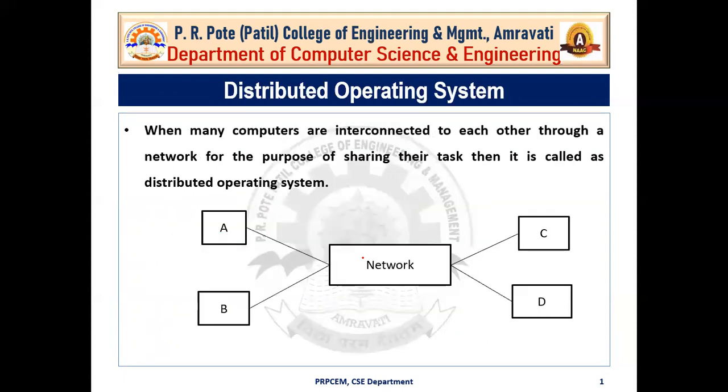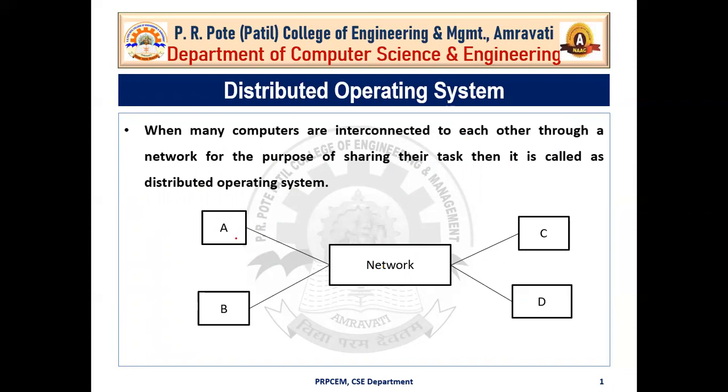Now, the next operating system is the distributed operating system. When many computers are interconnected to each other through a network for the purpose of sharing their tasks, then it is called a distributed operating system. Now let's understand this by the given figure. Here we have one network and 4 computers are connected to this network, that is computer A, computer B, computer C and computer D. These 4 computers are connected to the same network. It means that they can share their tasks here.